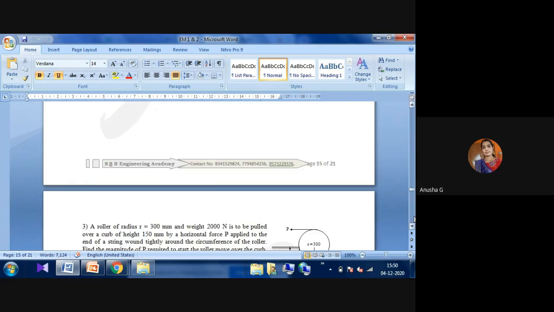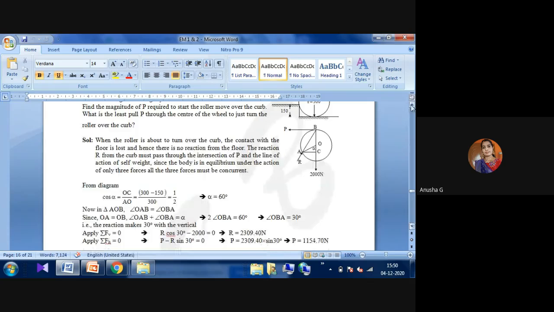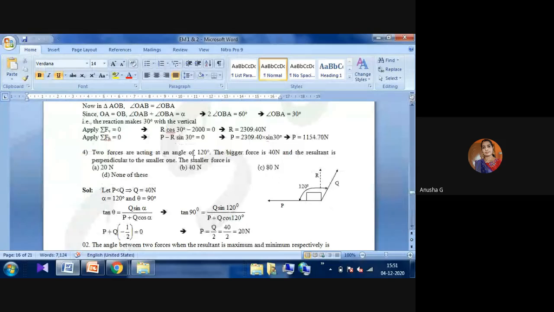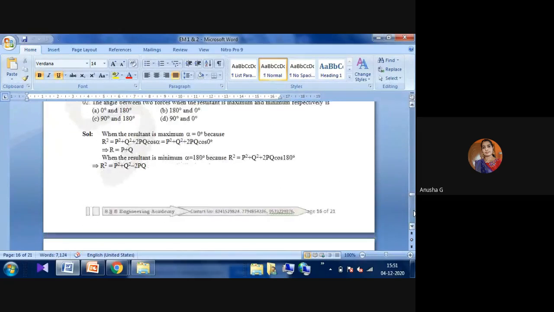These are the main types of questions they will ask in your GATE exams. Suppose a roller is there and some force is applied. You have to find the least pull, that is, the least force we apply to make the roller or ball climb. We have to find that according to our force equations. There are different problems like these that we will see in the next class.